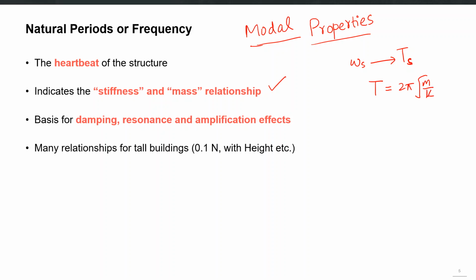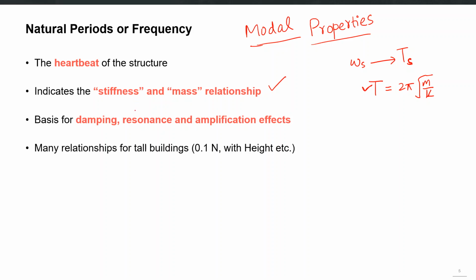This tells you the combined effect of mass and stiffness. So two structures with different masses and different stiffnesses, if their ratios are the same, will have the same time period, and resultingly their dynamic behavior will be the same. So this is a primary parameter governing the dynamic response of the structure.